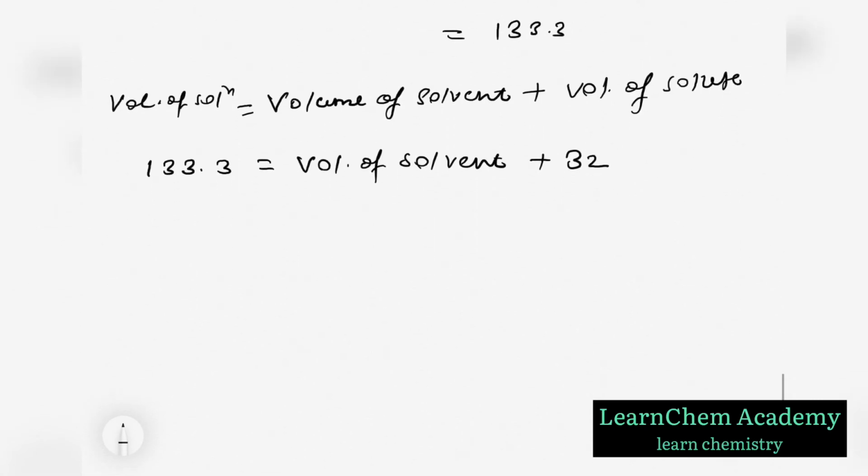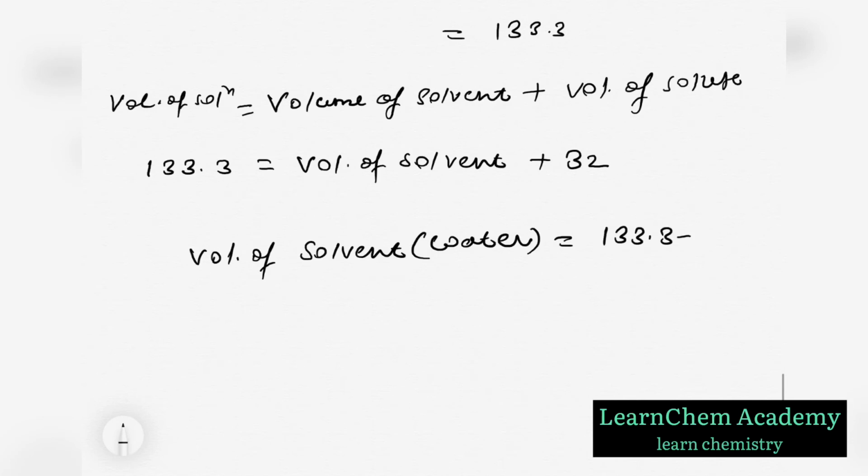So volume of water is equal to 133.3 minus 32, which is 101.3 ml of water.